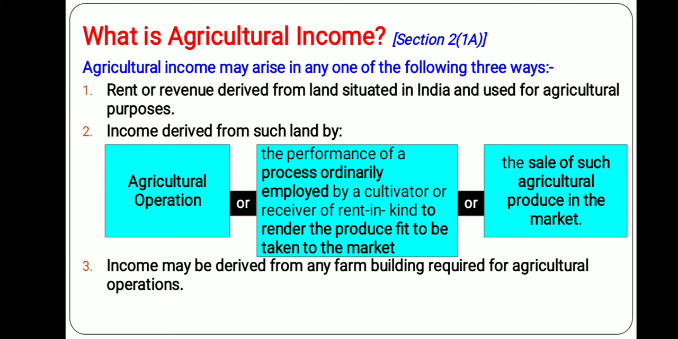And number three is, income may be derived from any farmhouse or farm building which is used for agricultural operations. So these three incomes will be considered as agricultural income. Let us understand these three different operations separately.